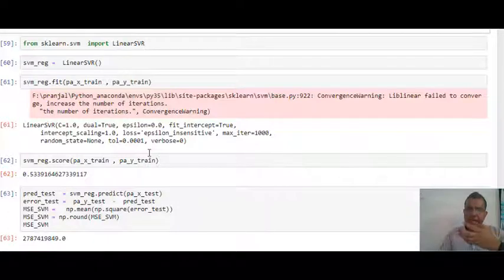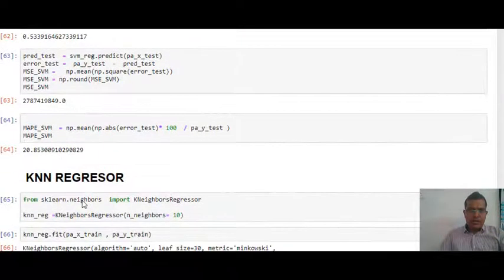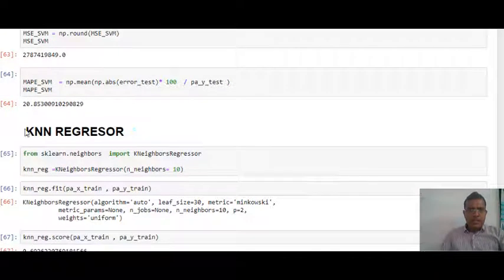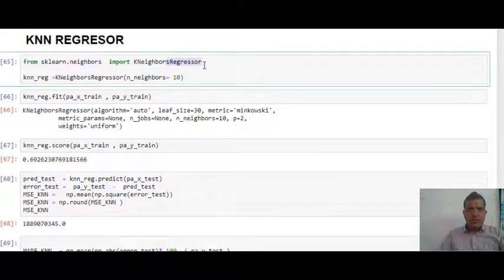Then I'm using my KNN, that is your K nearest neighbor. In K nearest neighbor regressor, the number of neighbors I have taken as 10, because if I change the number of neighbors, the accuracy will probably fluctuate a lot. But I did a separate model building on KNN, and I found that 10 was giving me the best answer. That is why I've taken the number of neighbors as 10. And MAPE in KNN is around 17.54.